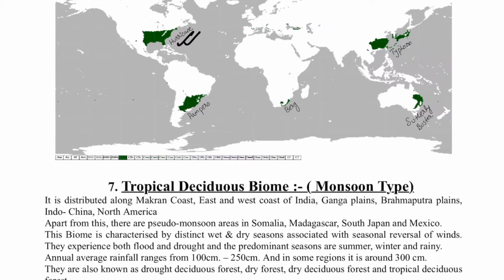If we look at the map, you will see the areas near the Gulf of Mexico, with hurricanes. With hurricanes also come the tornadoes. In the Argentina and Uruguay section we have the Pampero. In the South Africa part we have the Berg, and in the China, South Japan and South Korea coastal part we have typhoons. These typhoons also affect India after they create great destruction in the South China Sea. Then you have the southerly burster on the east coast of Australia.